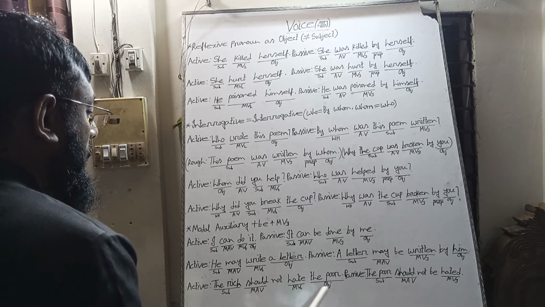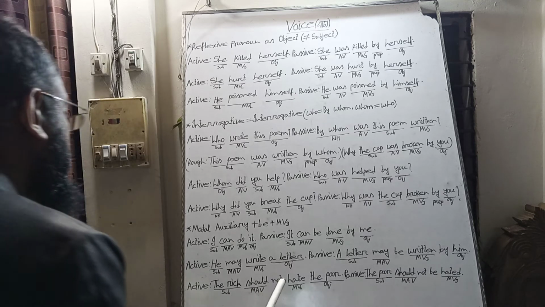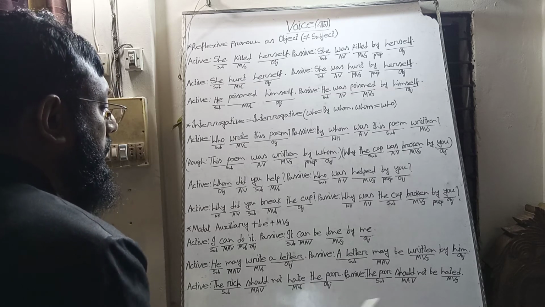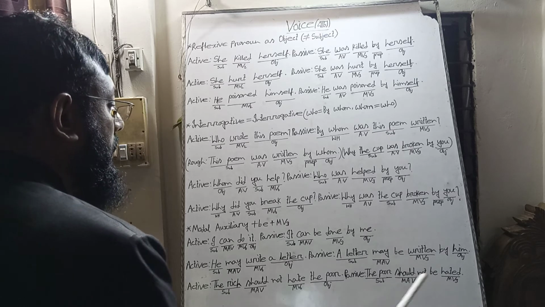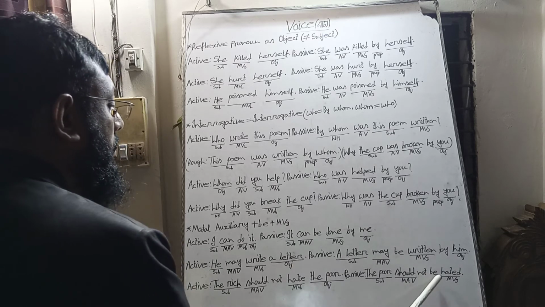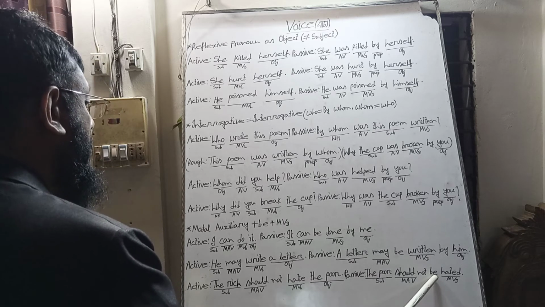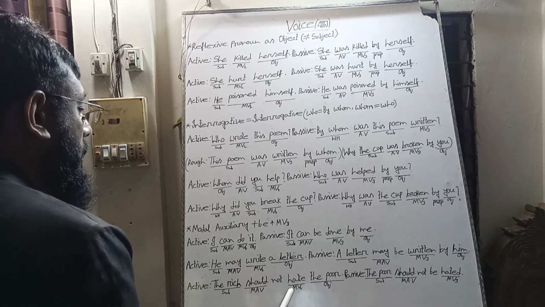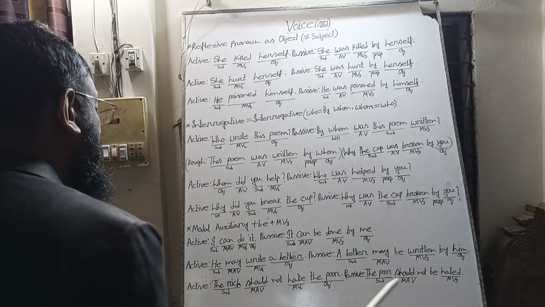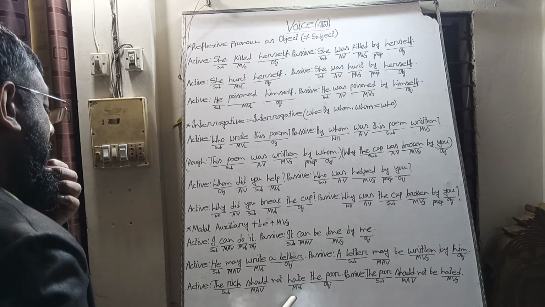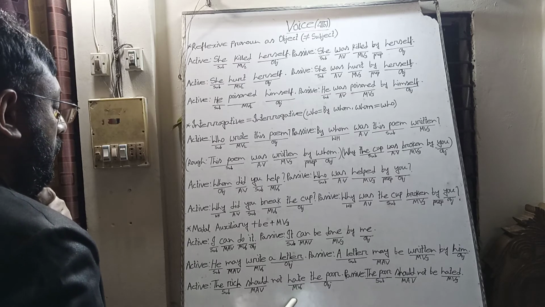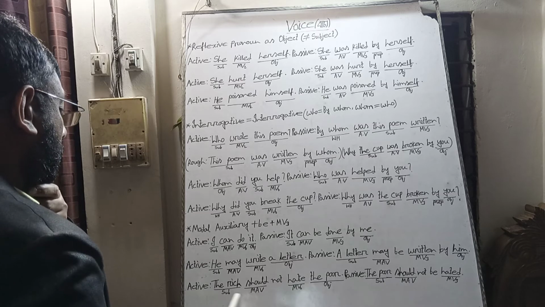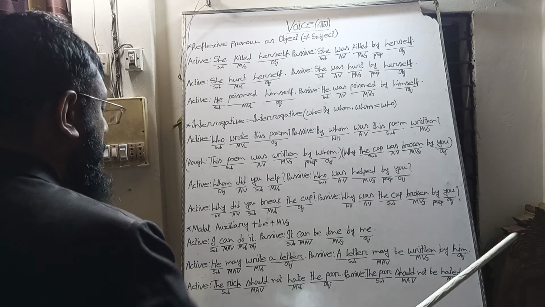"The rich should not hate the poor." In the same way, the object "the poor" will be the subject, and we bring the same modal auxiliary "should". After "should" we will bring the adverb "not", and then we will use the be verb "be" as auxiliary verb also, and then we will use the past participle of the main verb, hated. And we know generally the rich hate the poor, so it is a common subject. We can understand the common subject in the passive voice, "by the rich", this part.